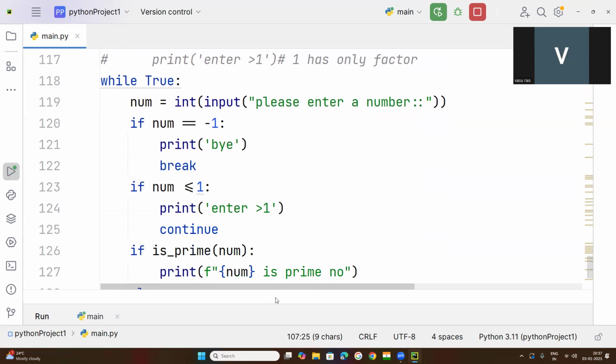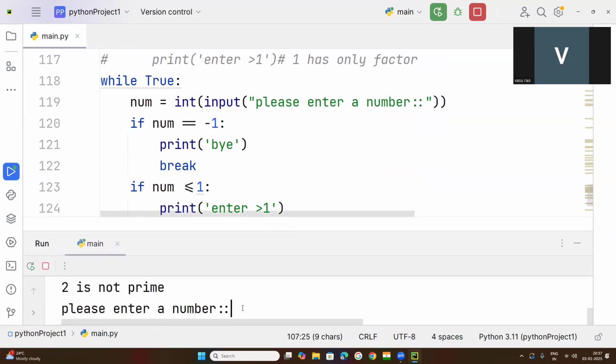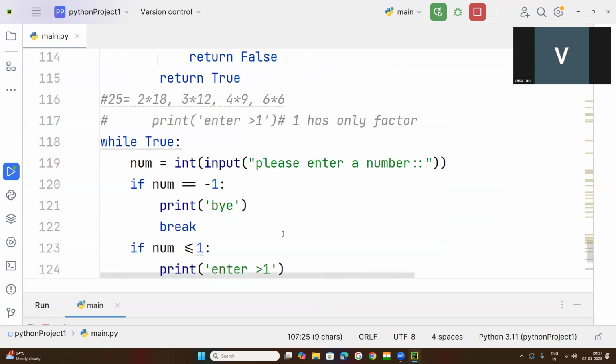We need to rewrite the program. If there is an error, that means your program is not properly executed. Accordingly, you need to write the program. So whenever you write 1, okay, it should print enter greater than 1. If we write 0, even though it is less than 1, it should print enter greater than 1. Next, 2 is a prime number, but it shows 2 is not prime. So for this, we need to adjust the code.